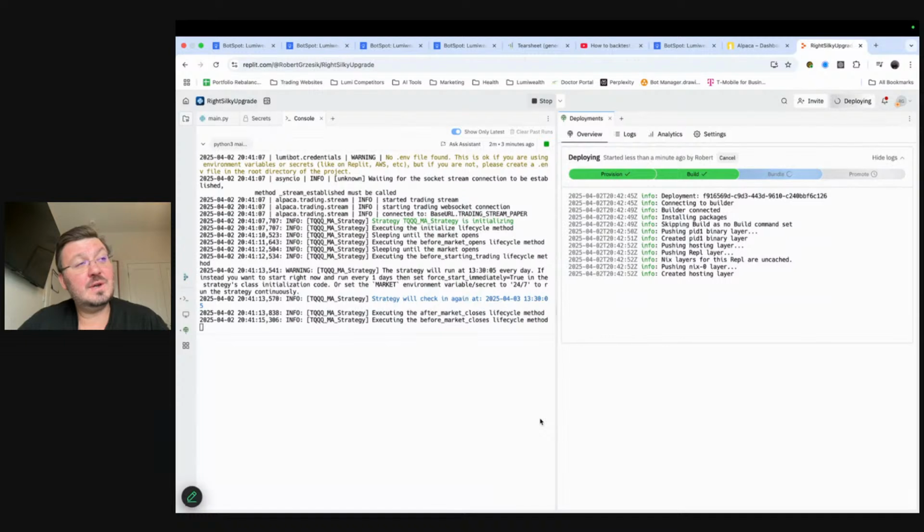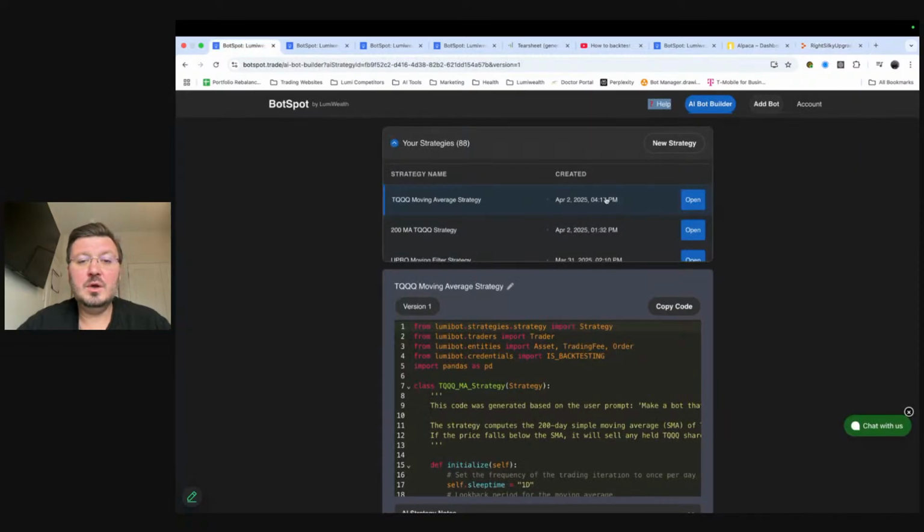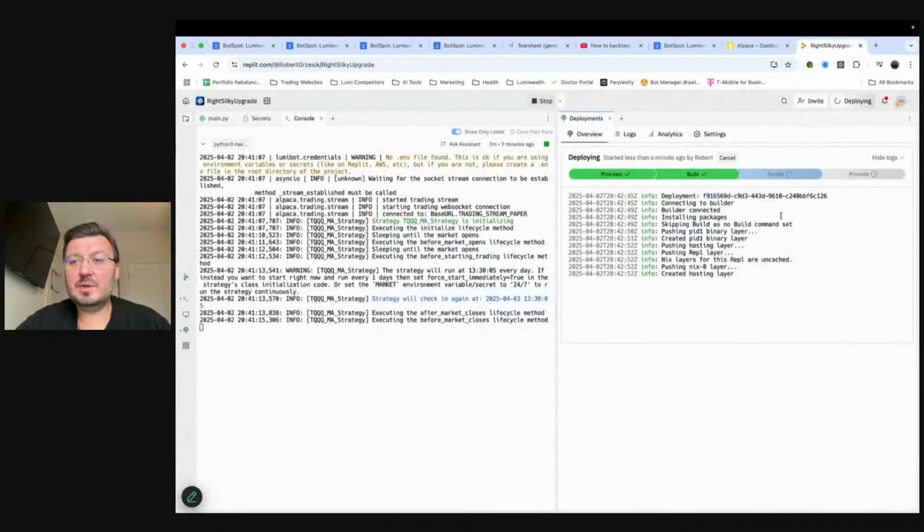Really anything that you can imagine, we can have this AI builder do. It's very, very powerful. We're able to create options trading bots, stock trading bots, crypto trading bots. We're adding in futures very soon and adding in Forex very soon. So you can build your bots literally using AI, back test them, see the results. Very, very simple, and actually have these bots running for you, making you money, right? Cool, awesome. So that's basically it.